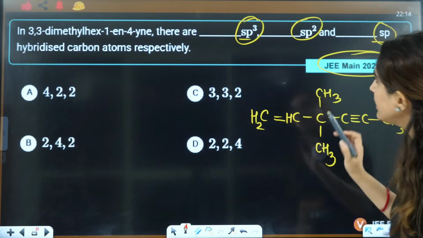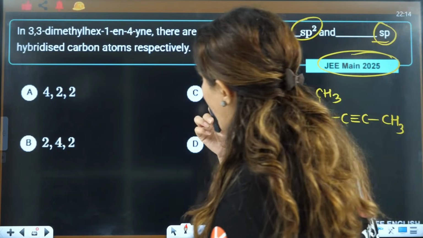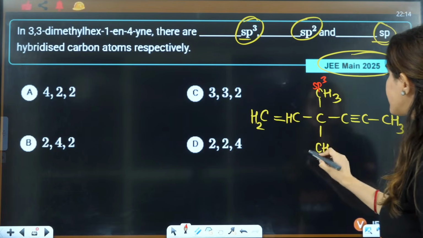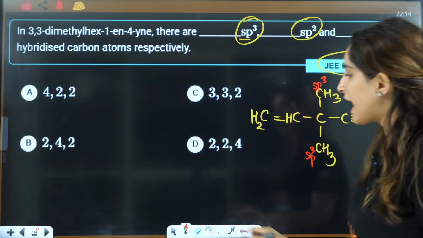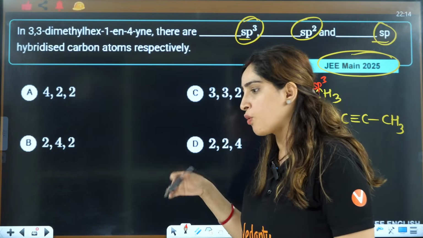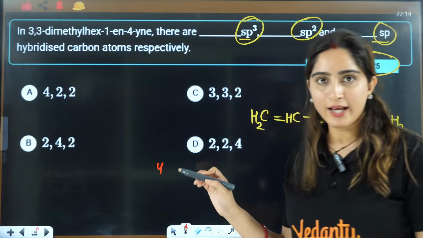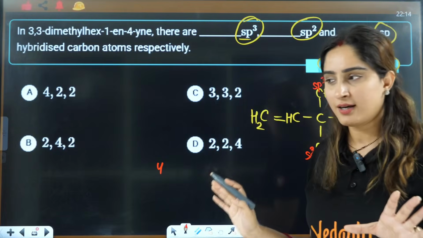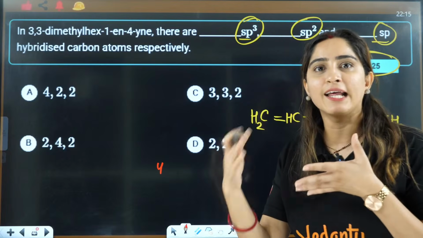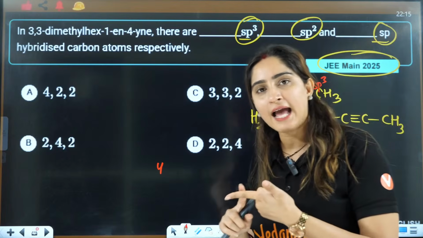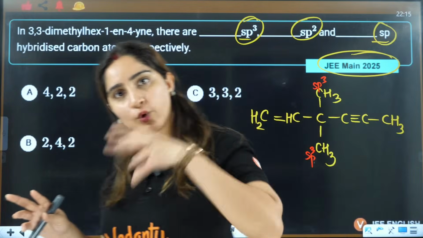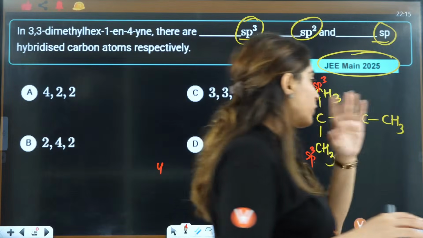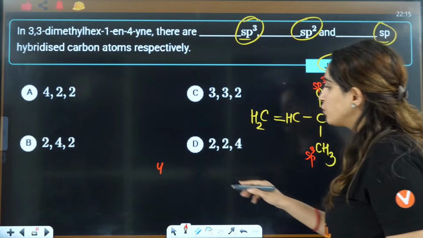So how many sp3, what they are saying, carbon atoms. So if you see this is sp3, this is sp3. Those which are having 4, this I taught you already, I'll teach you more. In chemical bonding I have taught you, that's why I told you that chemical bonding is a base of GOC, right? You don't believe in my sequences that I tell you. I teach physical, organic, inorganic, all of them. That's why I know which part will be used where, right?